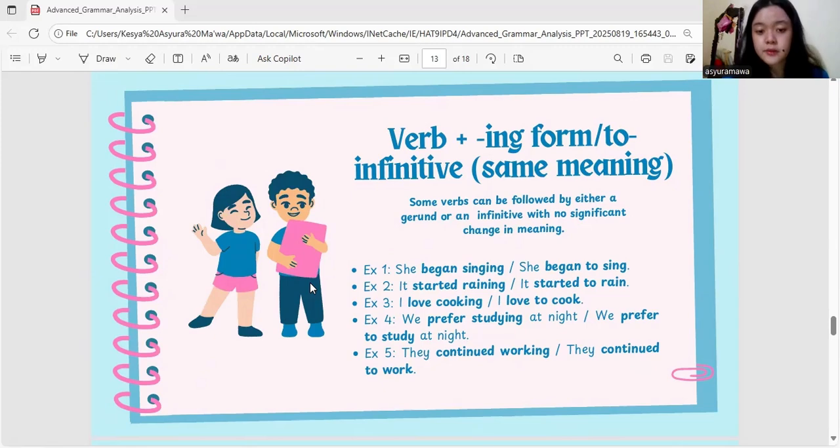Last example for this structure, they continue working. Working is the -ing form, work plus -ing, so working. And for the to infinitive, they continued to work. The explanation, the verb continue can be followed by -ing or to infinitive and have the identical meanings.